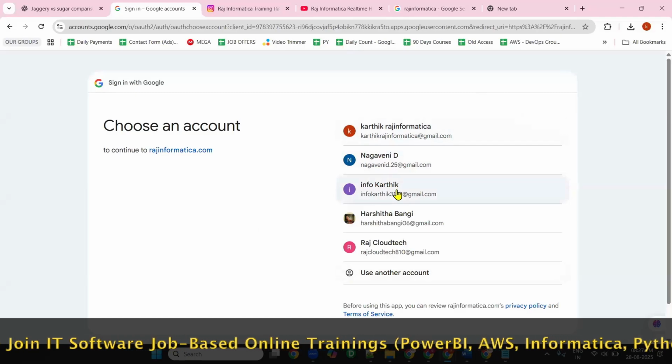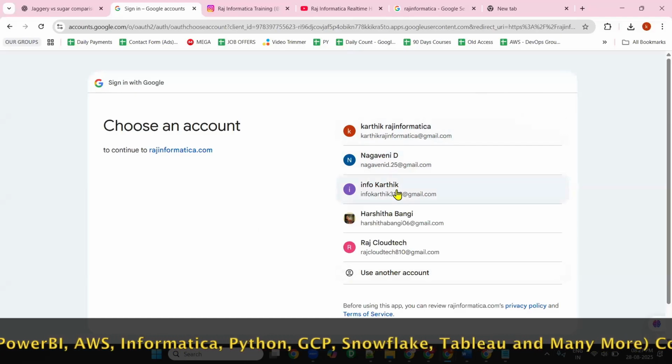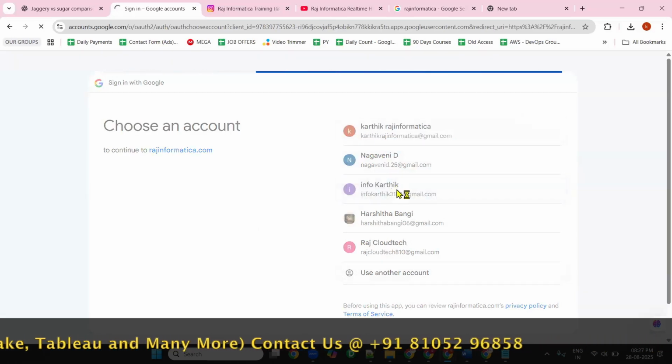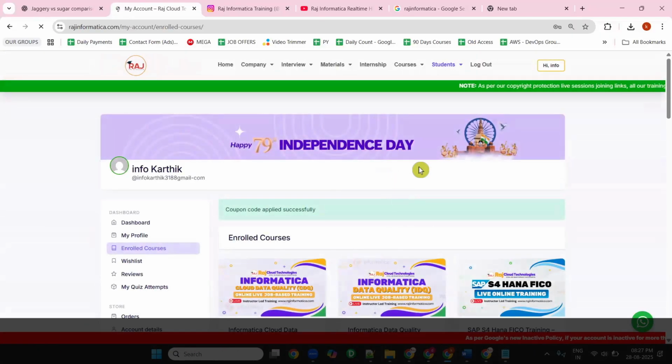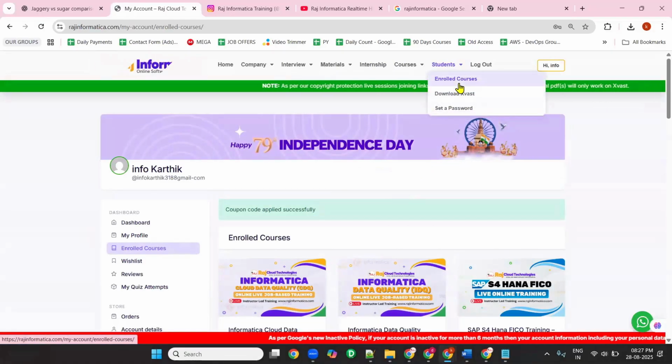If you have any other one, you can log in with your Gmail ID. If you haven't logged in yet, just click on the mail ID. It will take a minute to log in. You will get a separate new option called students. In the students, go to enrolled courses.